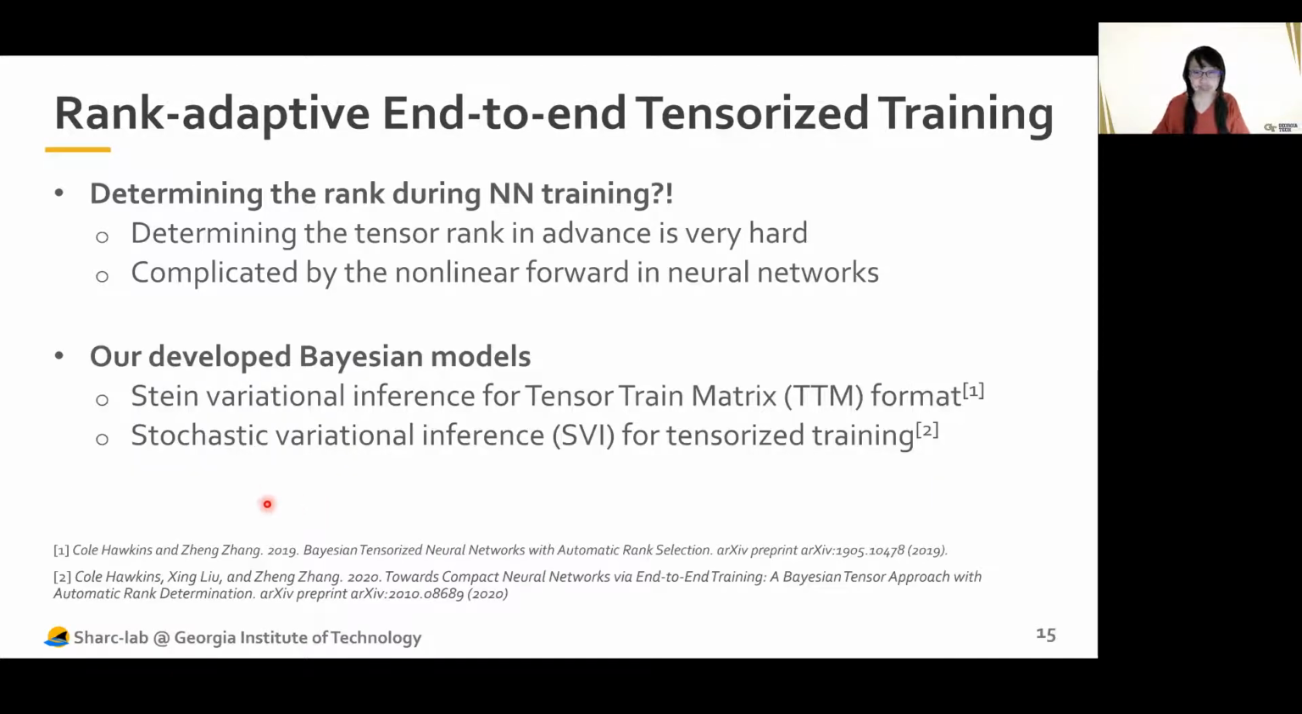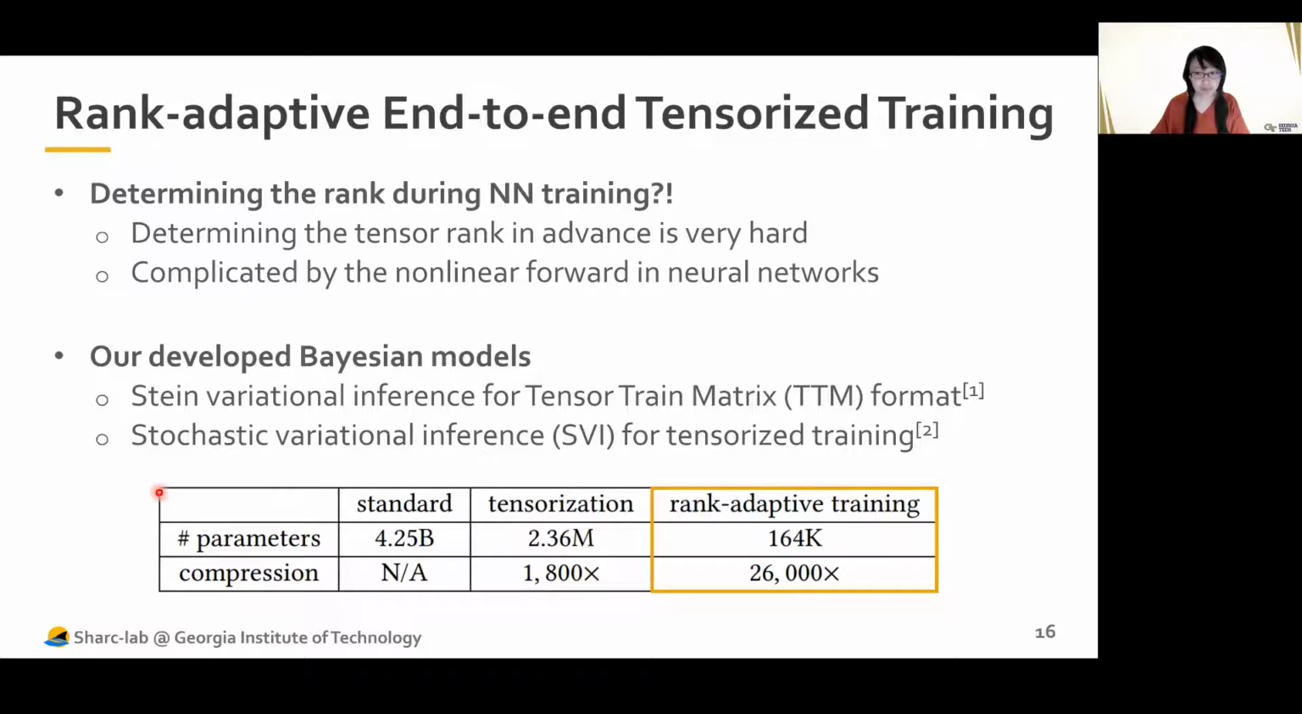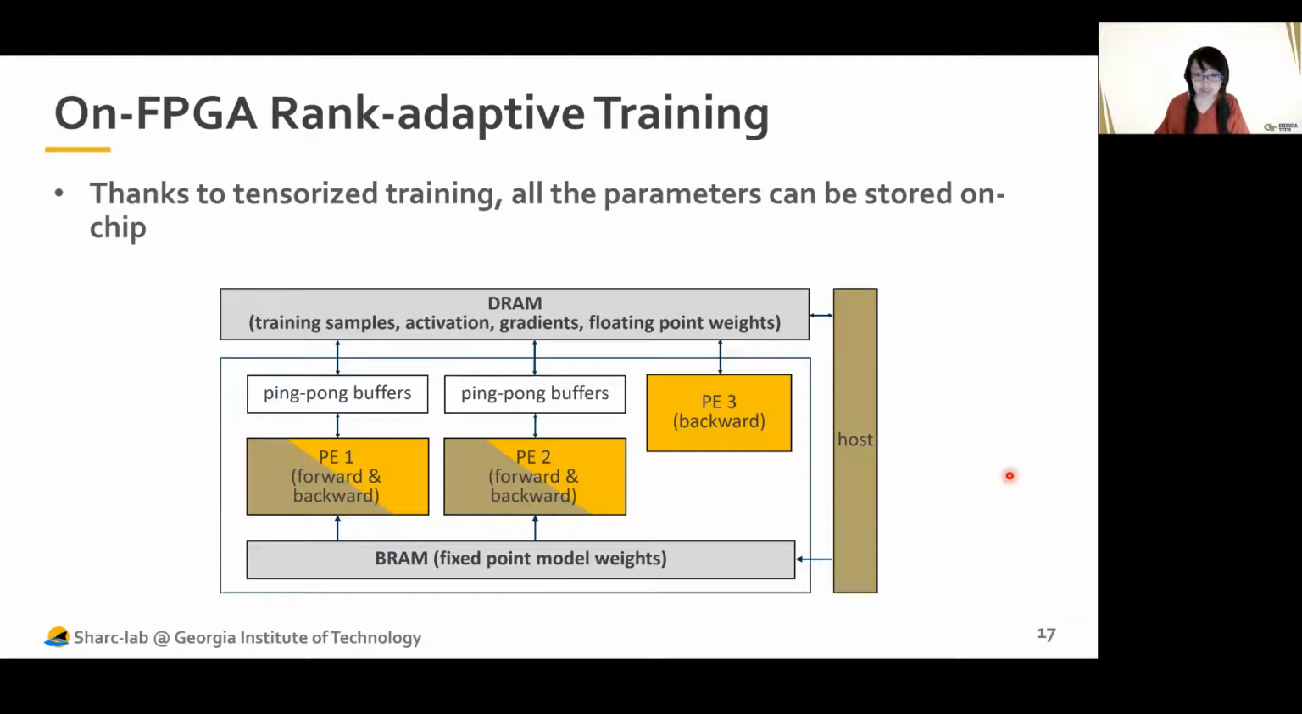To skip the technical details, but to briefly summarize, we developed several basic models. The first is a stem variational inference, and the second is the stochastic variational inference. And this table shows part of the results. We can see that using this rank adaptive training, we can achieve a remarkable compression ratio of more than 26,000 times. This large compression ratio actually enabled our next work, which is on-FPGA adaptive training. Thanks to the tensorized training, all the parameters can be stored on chip now.